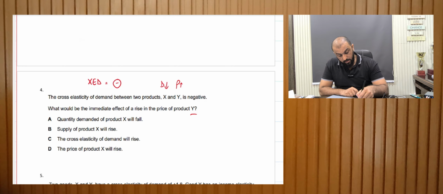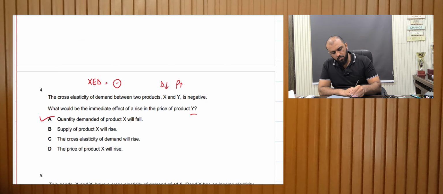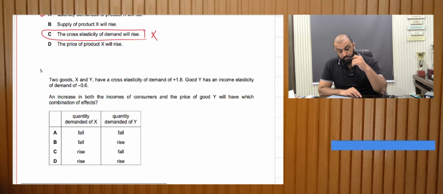All right, that's the right answer. And supply would rise for X? No, the supply would also decrease. Cross elasticity of demand would rise? It won't be affected. The price of product X will rise? No, the price of product X will fall because the demand is decreasing. So A is the right answer.